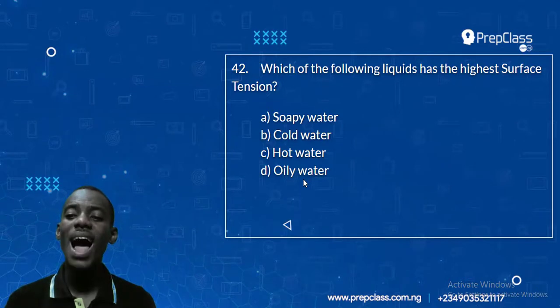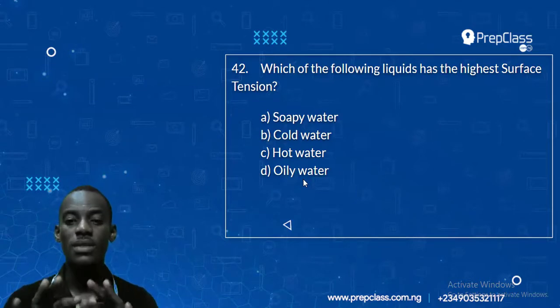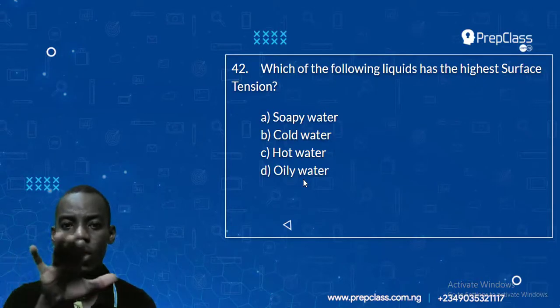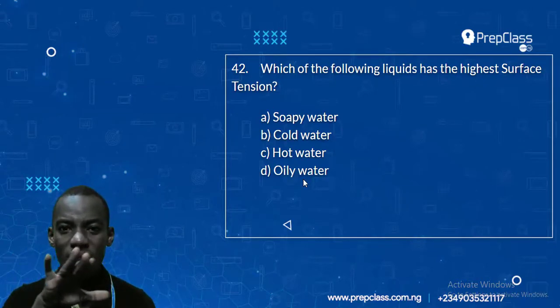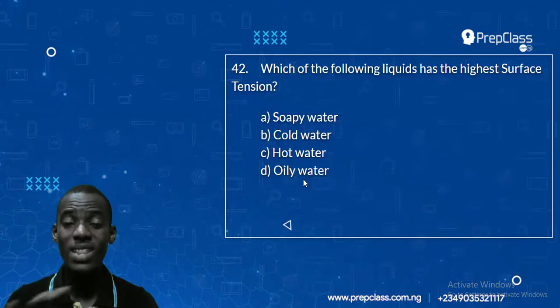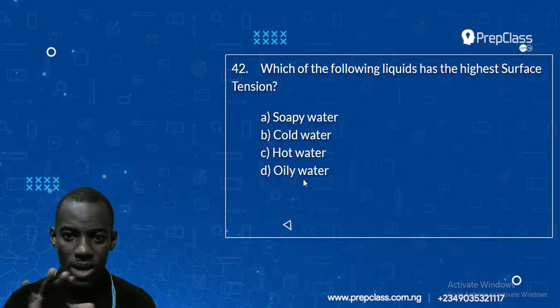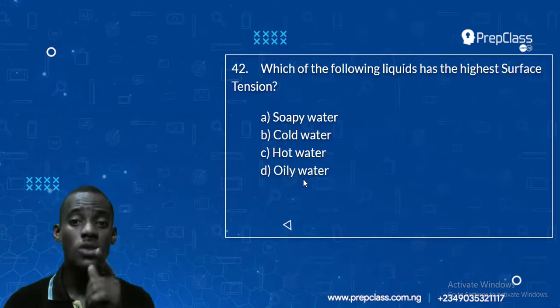Which of the following liquid has the highest surface tension? If you want to remember surface tension, think of a bucket of water that is not moving. The water is resting. Have you ever seen water resting before? The surface of water will have something that looks like a little elastic skin. If you look at the top of water that has been in a place for a long time, you will see something that looks like a film on top of the water. Yes, that is the function of surface tension.